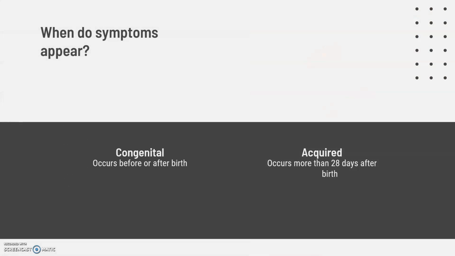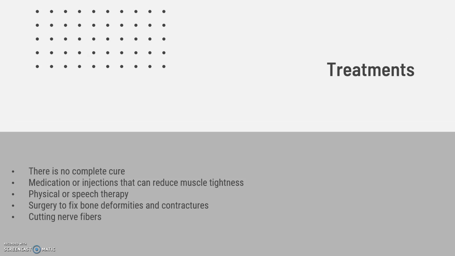85 to 95% of CP is related to brain damage that occurred before or during birth. That type is called congenital. Brain damage that occurs more than 28 days after birth is called acquired. This type is usually associated with an infection such as meningitis or a head injury. CP only appears before the age of 5 when a child's brain is still in the earlier stages of development.